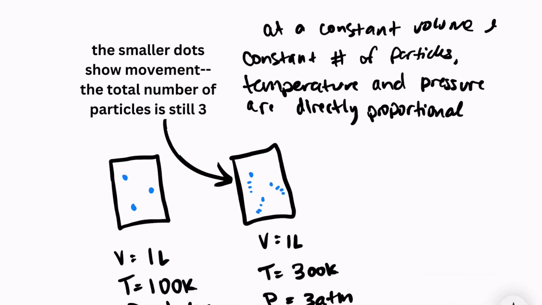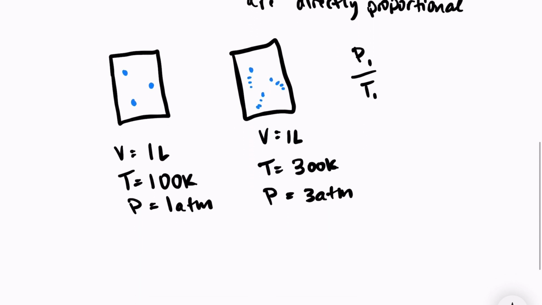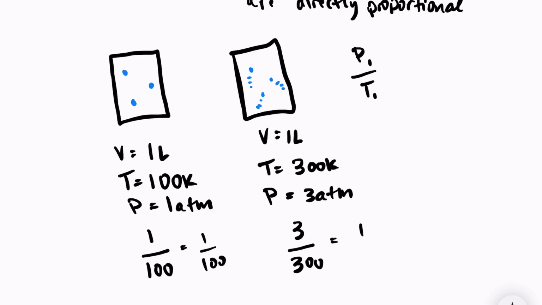So if we took the quotient of both of these scenarios, we're looking at a quotient P over T, because this is a direct relationship. They're directly proportional to each other. So if we looked at both of these scenarios, they should both equal a constant value. So if we look at our first scenario, we have 1 atmosphere over 100. And in our second scenario, we have 3 atmospheres over 300. So this is still just equal to 1 over 100, a fraction, and this we could simplify as well to 1 over 100.